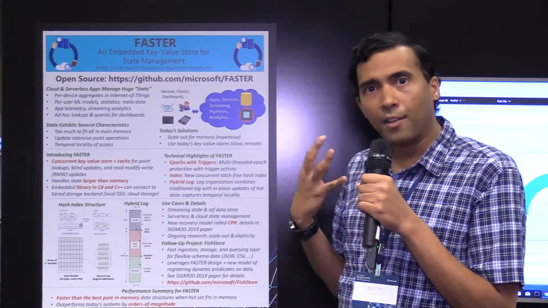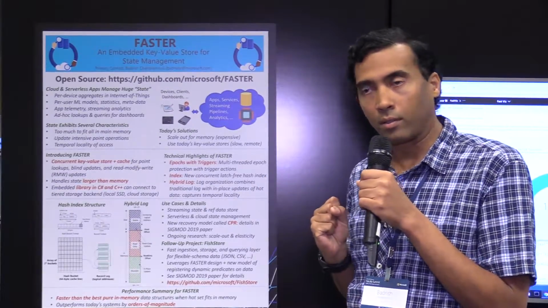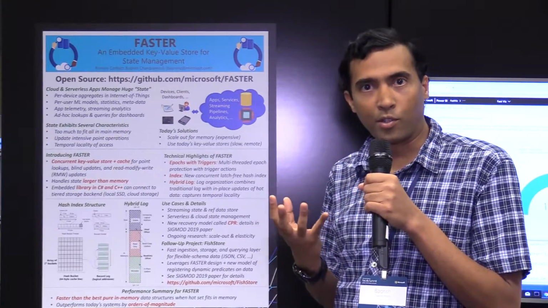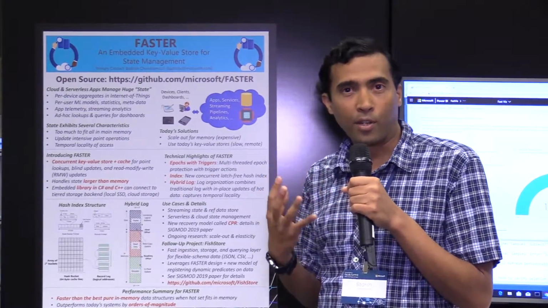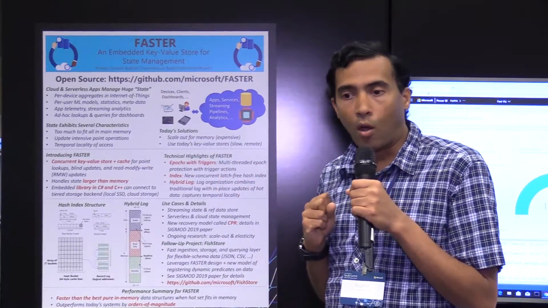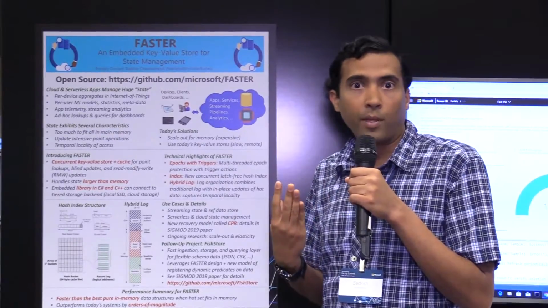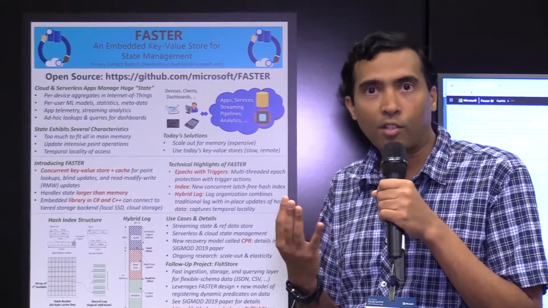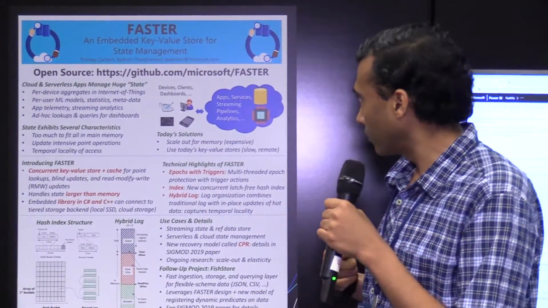The state that is handled by such applications that work across the cloud and edge today exhibits several characteristics. First of all, the state is so large that it often does not fit in the main memory of a single machine. Further, the kinds of operations that you do on it are often update-intensive. So, for example, I want to look up a particular device and update its machine learning model. Or if you're performing a per-device aggregate of, say, machine telemetry, then you might have to keep some telemetry data like CPU or memory utilization for every machine or device in your data center.